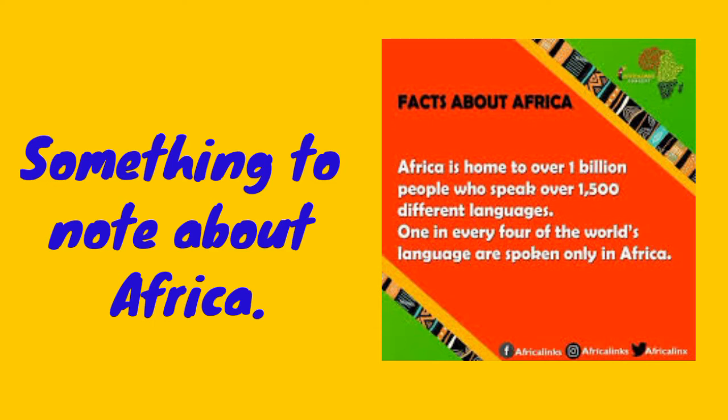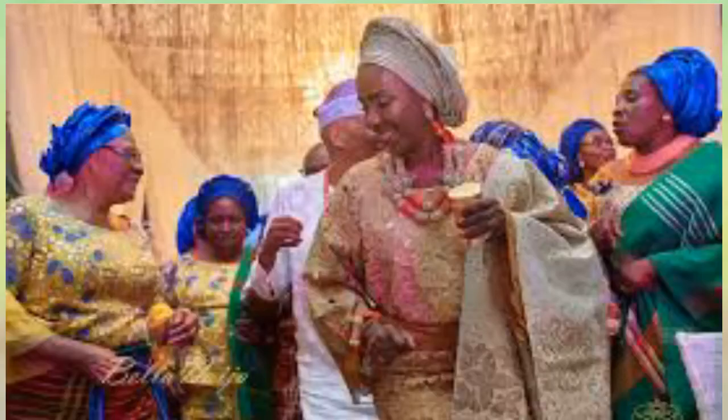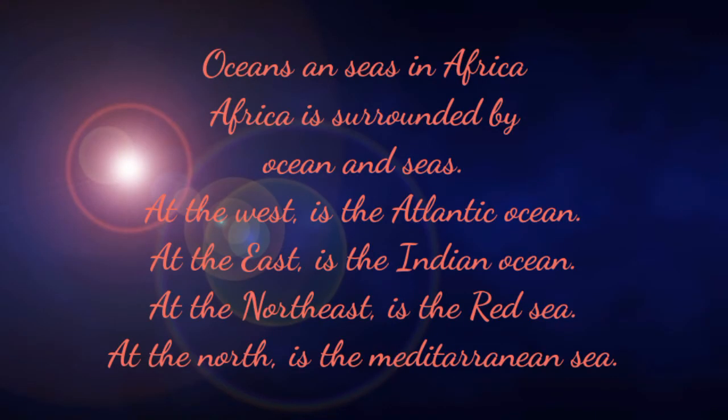Now, facts about Africa. Africa is home to over 1 billion people who speak over 1,500 different languages. So there are different people, different plants, and different animals in Africa. Africa is a rich land. Africa is the second most populated continent after Asia. So Asia is the first most populated continent.